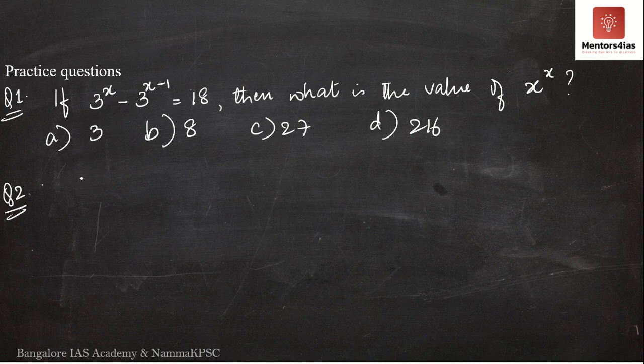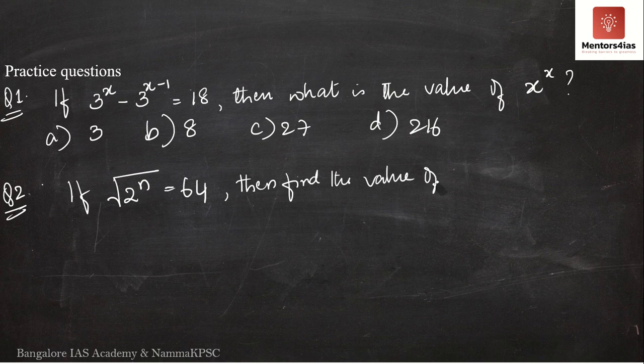Question number 2. Here we have, if 2 to the power n is equal to 64, then find the value of n. Again, bring this to the base of 2 to the power something. Option A is 2, option B is 4, option C is 6, and option D is 12.